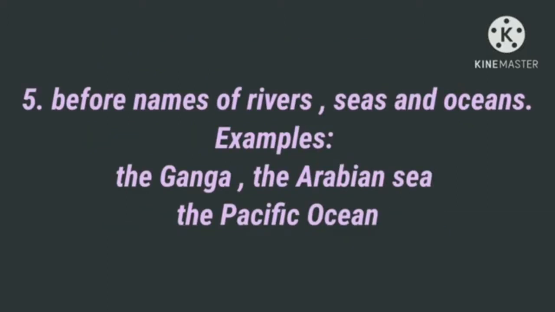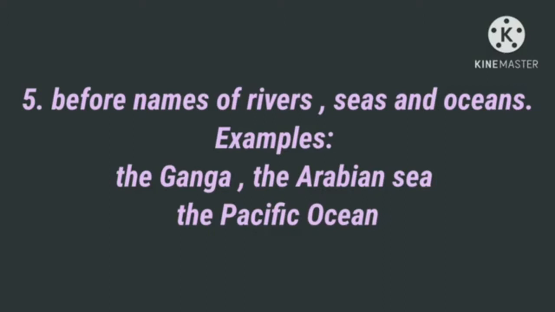Fifth one: before names of rivers, seas and oceans, we use the definite article. Examples: the Ganga, the Arabian Sea, the Pacific Ocean.